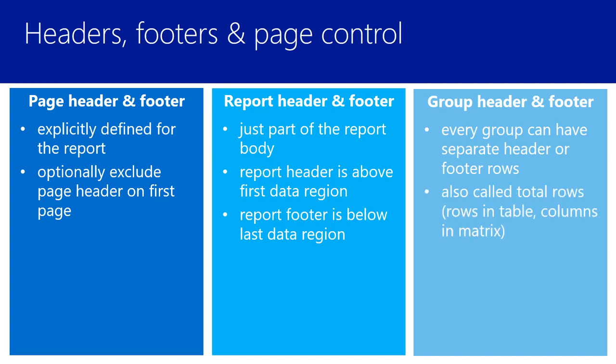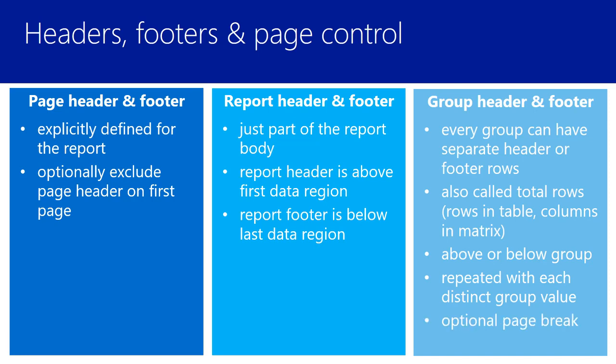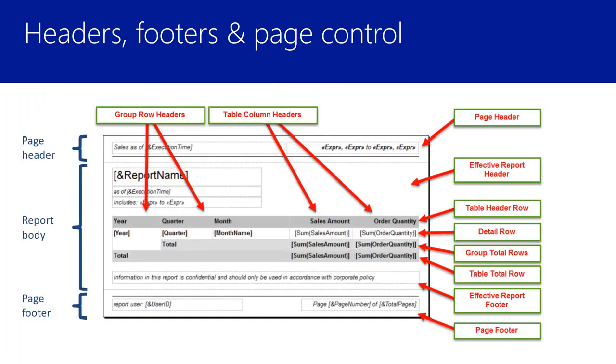Also called total rows, which are rows in a table, and then in a matrix could either be columns or rows that contain total information. Could be above or below a group, and they're repeated with each distinct group value. Every group header or footer row can optionally force a page break.